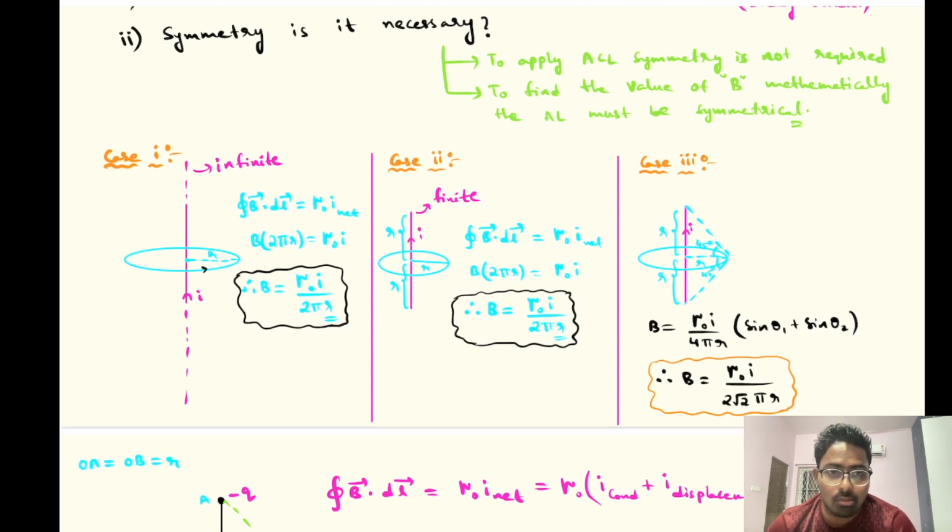Both are laws, so both should be correct. It's not like in this case it should be right, and in this case it's not right. So we cannot say that. A law means it's always true within its limits. So what are the limits that are there?